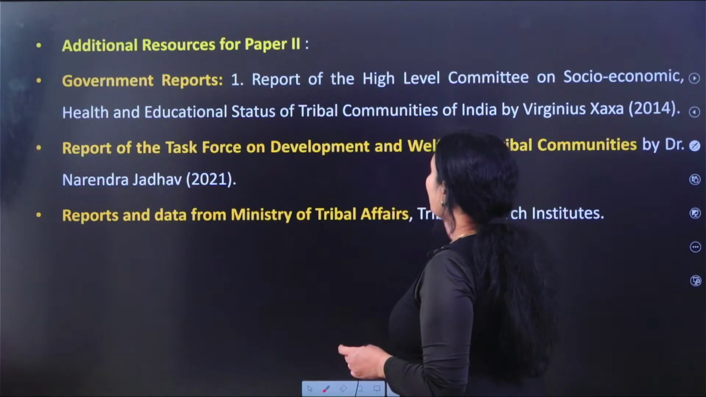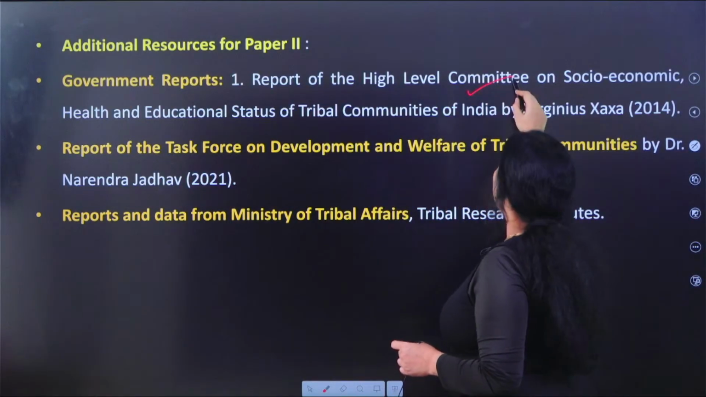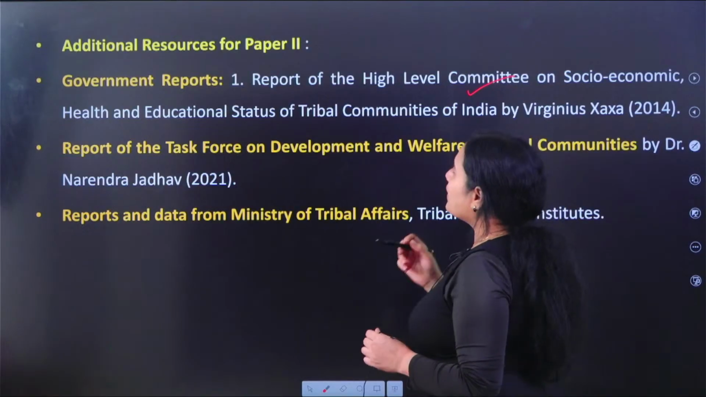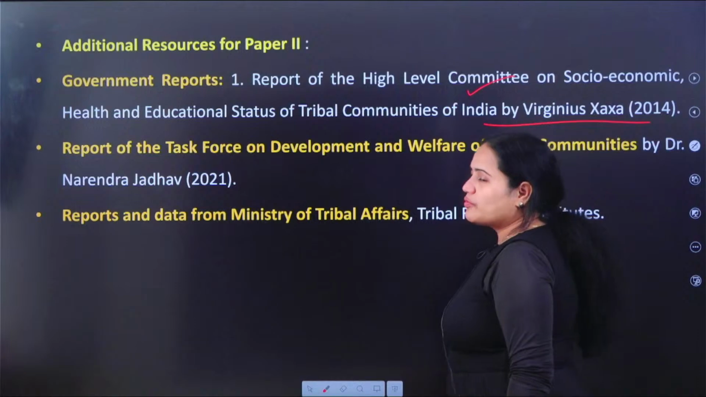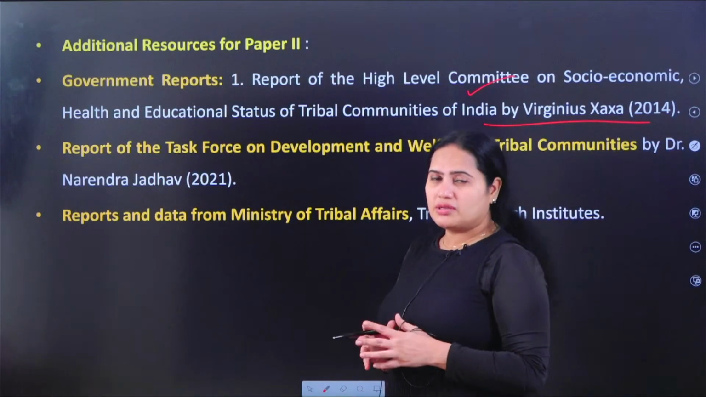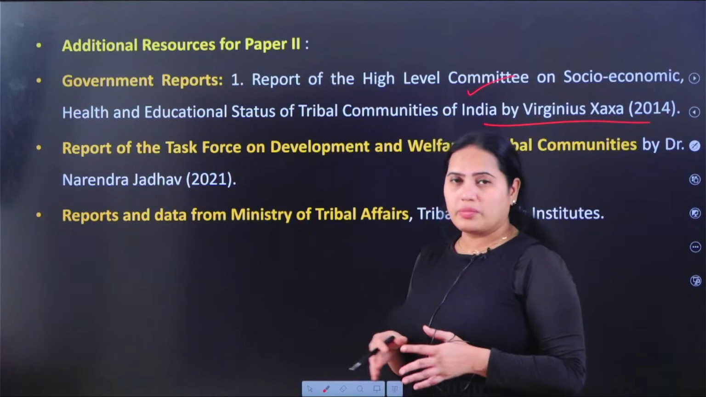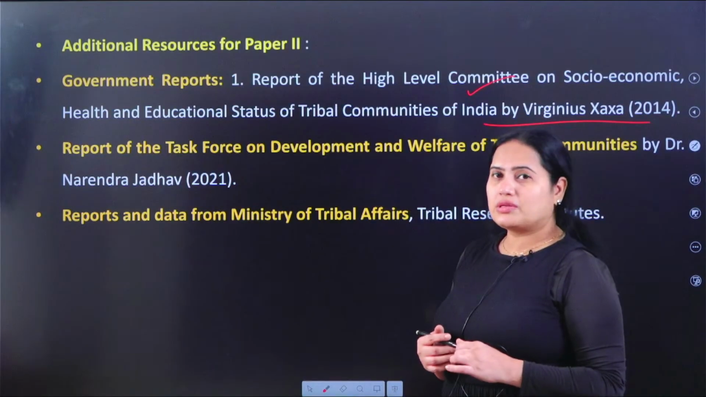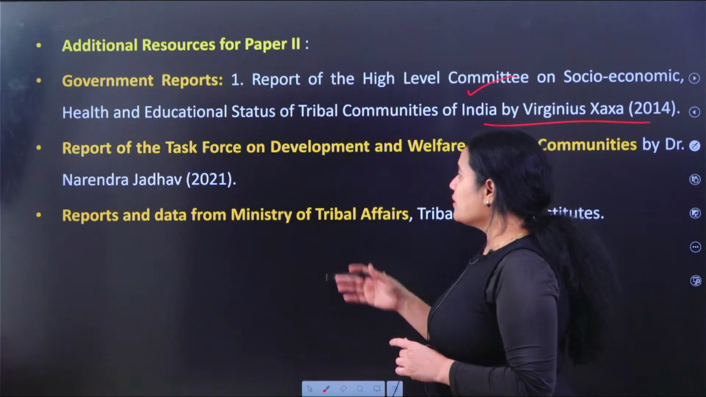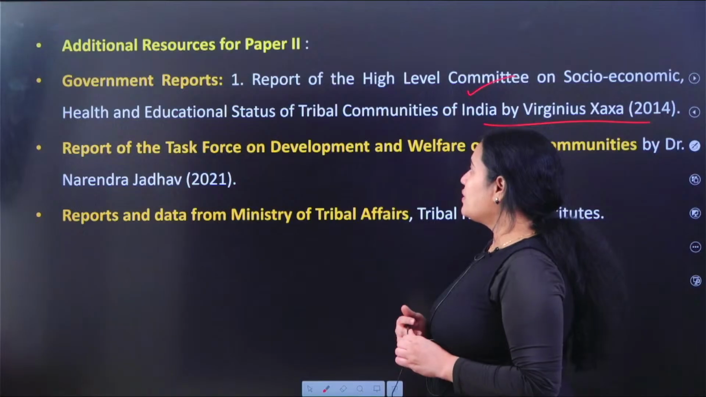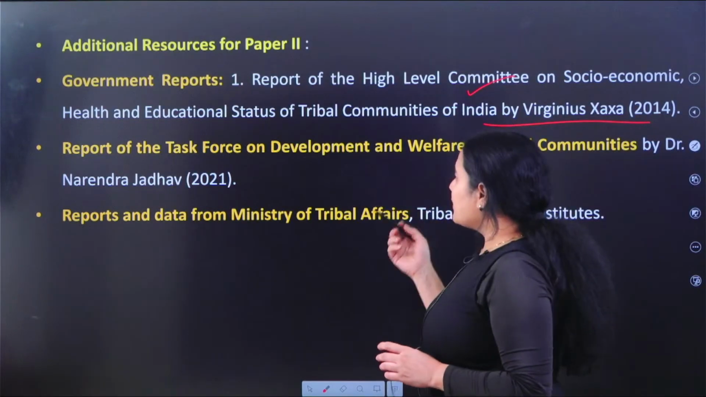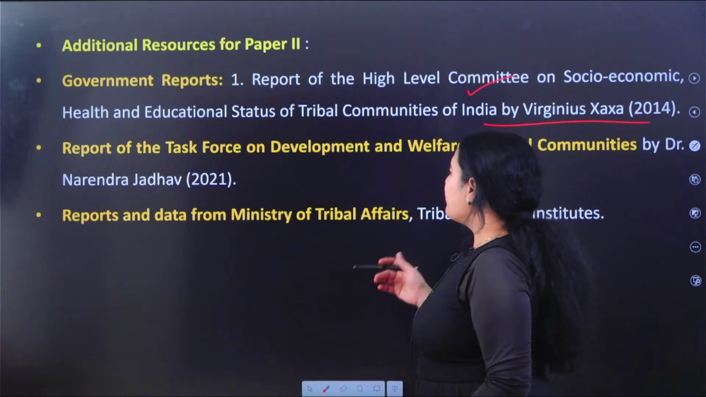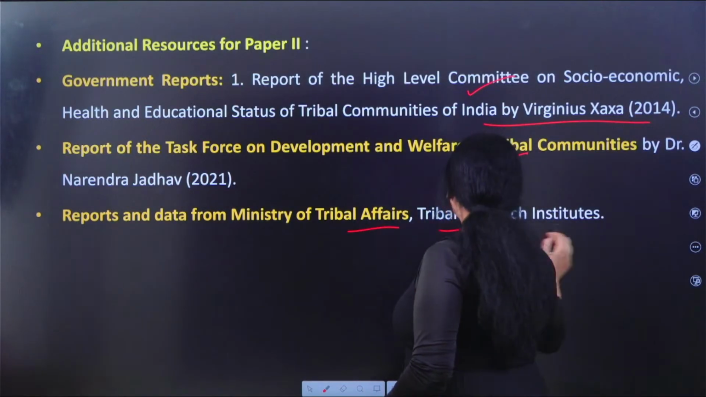You should read government reports, that is the High Level Committee on the Socio-Economic, Health and Educational Status of Tribal Communities, by the Xaxa report. We call it the Xaxa report. Virginius Xaxa was appointed in 2014 by the Government of India to understand the tribal profile in our country. And apart from that, the Report of the Task Force on Development and Welfare of Tribal Communities by Dr. Narendra Jadhav. Reports and data from the Ministry of Tribal Affairs and Tribal Research Institutes.